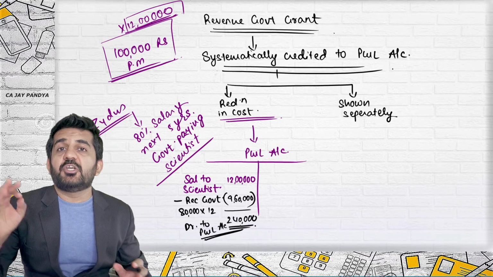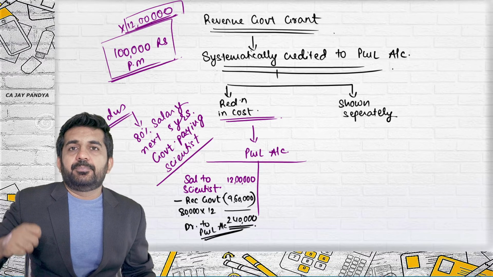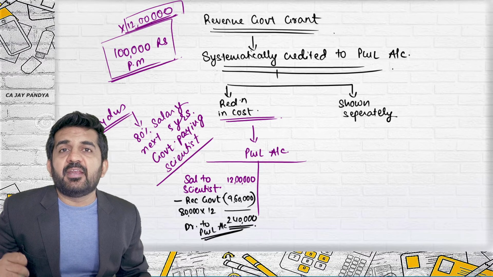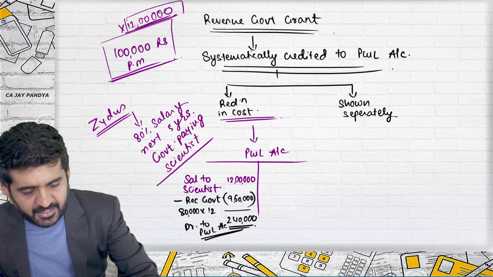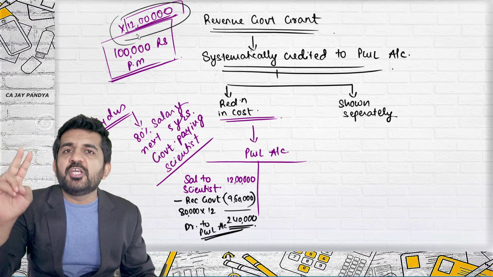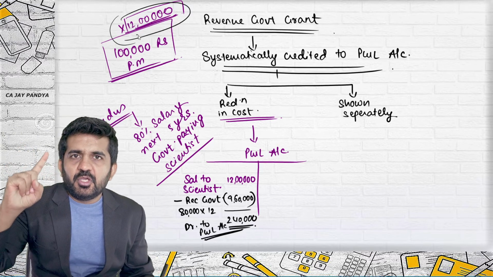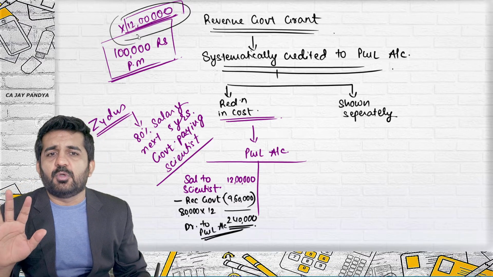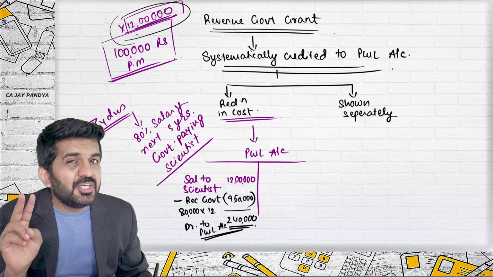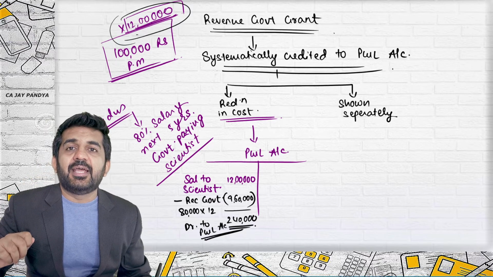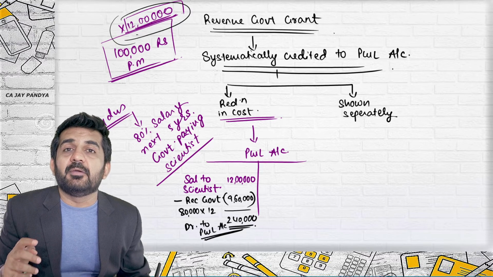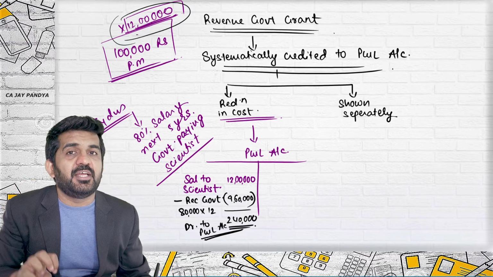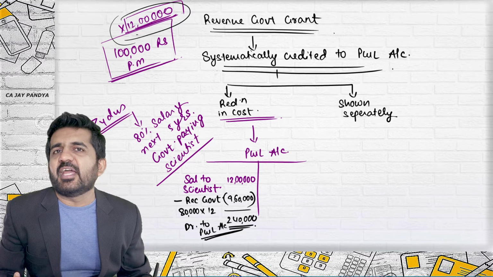Now you will say to me, sir, it is sure that the scientist is going to remain in our company for 5 years. Shouldn't we record all 5 years' grant today? Two conditions for recognizing a grant. If it is certain that it is going to be received, in this case it looks like it is certain that you are going to receive it. The second condition which comes into the picture is there is a reasonable certainty that you will be able to satisfy the conditions. Now what should be the condition? The scientist should remain in Zydus for the next 4 years. No one can give a guarantee.